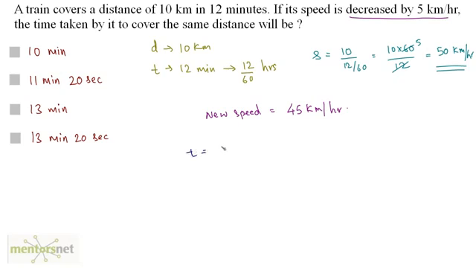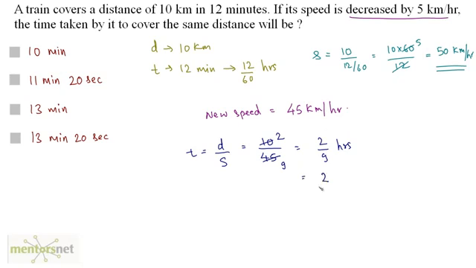Well, again, we know what is time. Time is equal to distance upon speed. So the distance is the same, that is 10 kilometers, upon the speed, 45 kilometers per hour, the new speed. So 10 by 45, and that is equal to, 5 twos are 10, 5 nines are 45, so 2 by 9 hours. Now none of the options are given in hours, so let us convert this 2 by 9 hours into minutes.